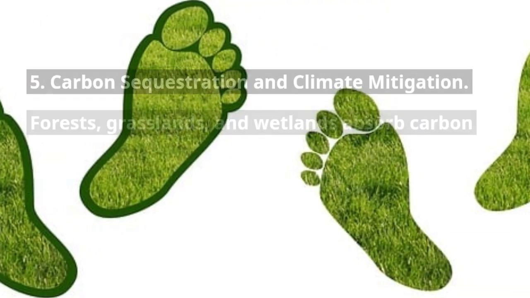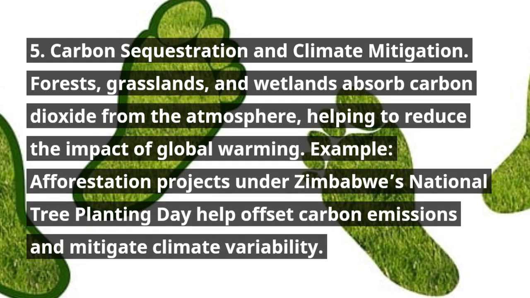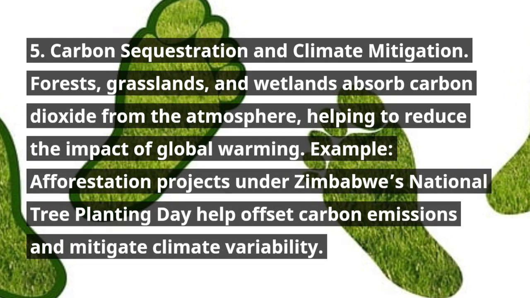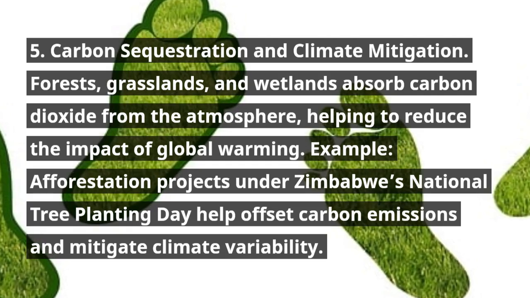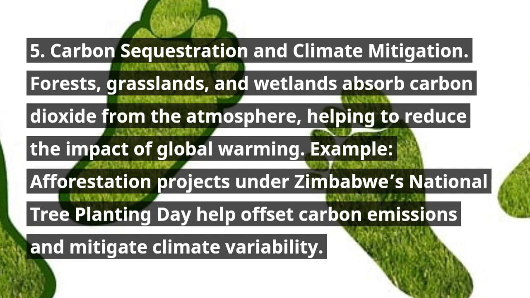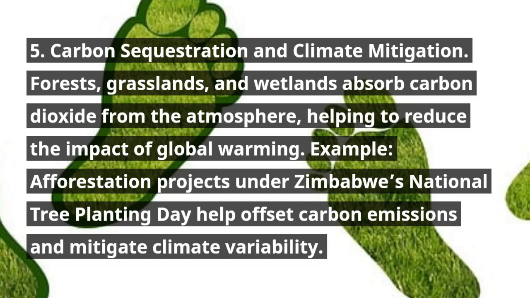5. Carbon sequestration and climate mitigation. Forests, grasslands, and wetlands absorb carbon dioxide from the atmosphere, helping to reduce the impact of global warming. Example: afforestation projects under Zimbabwe's National Tree Planting Day help offset carbon emissions and mitigate climate variability.